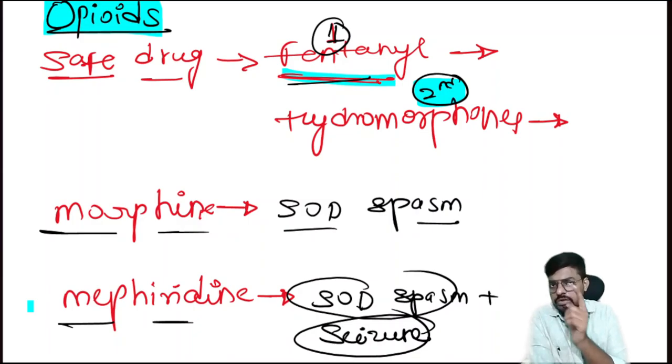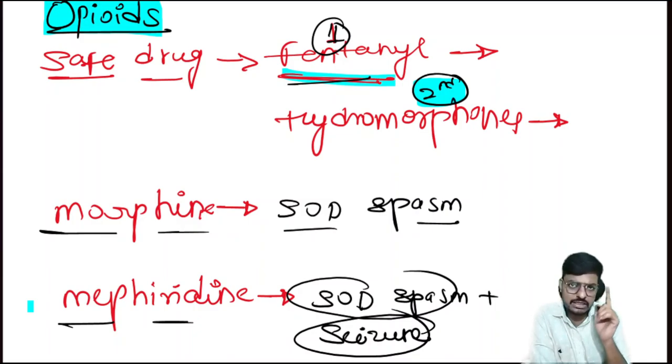So if the examiner asks which opioid is used to manage the pain in a pancreatitis case, it's very important, bachcho, because pancreatitis creates very dangerous pain which we can't tolerate. The first priority, as I explained yesterday, is fluid replacement and keeping the patient NPO, with a complete explanation in the last class. That is the priority in a pancreatitis case. The second priority is pain management.